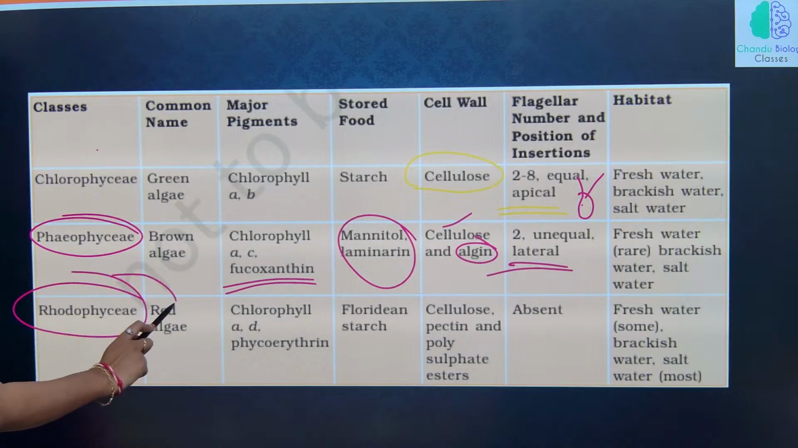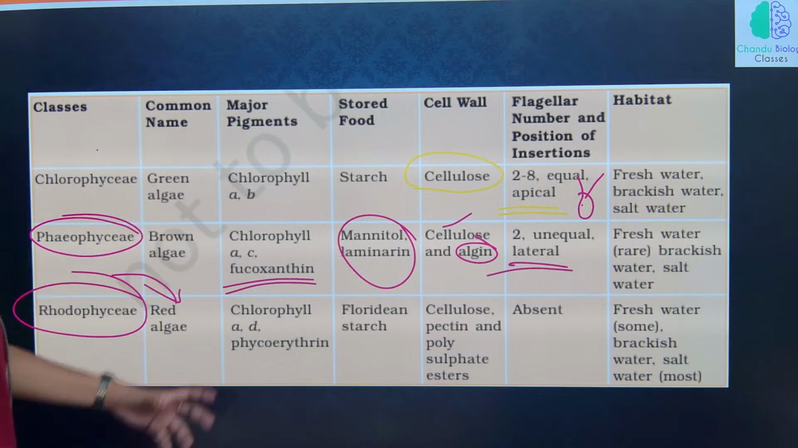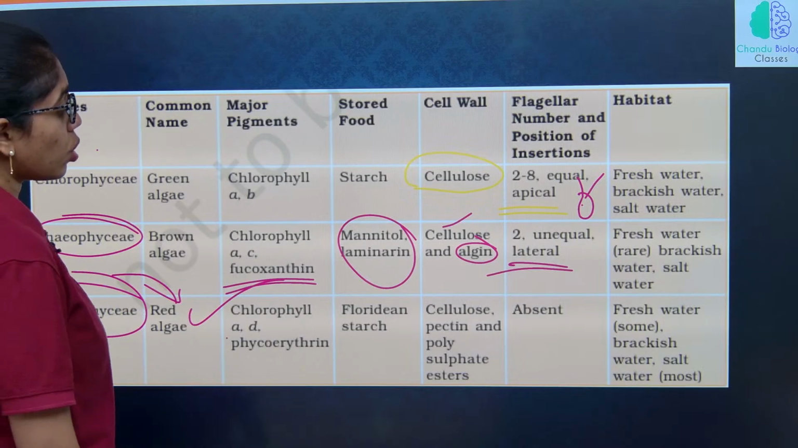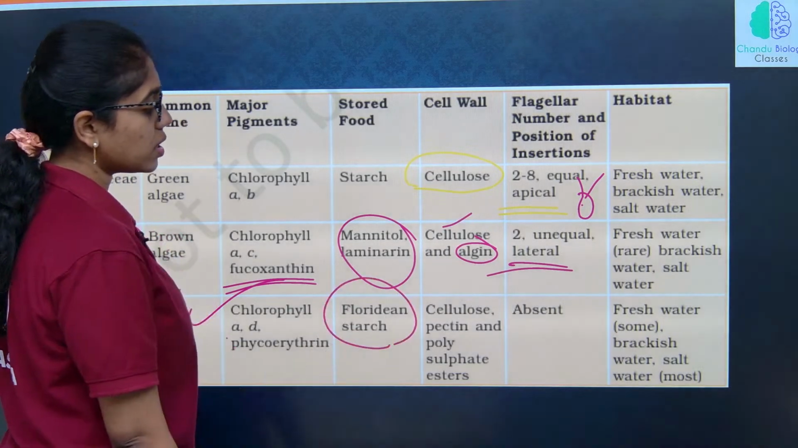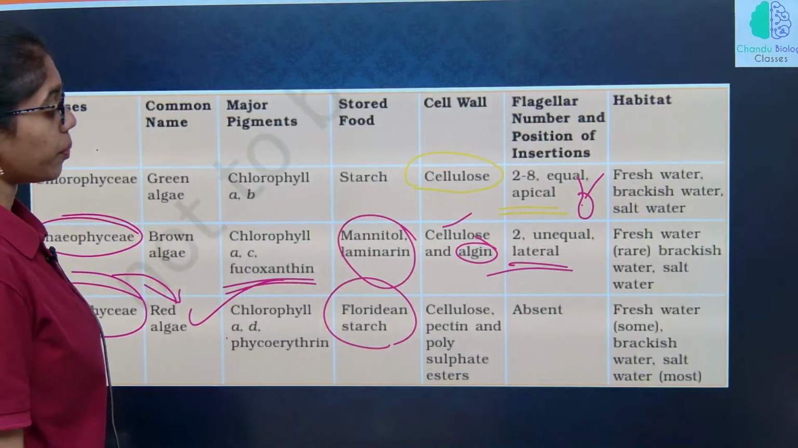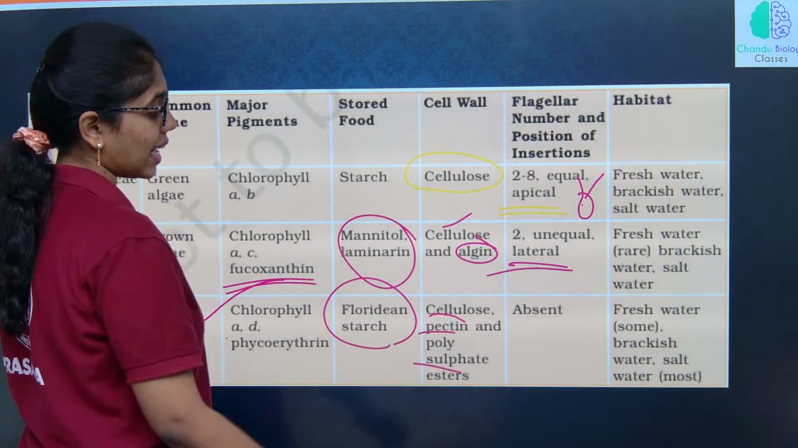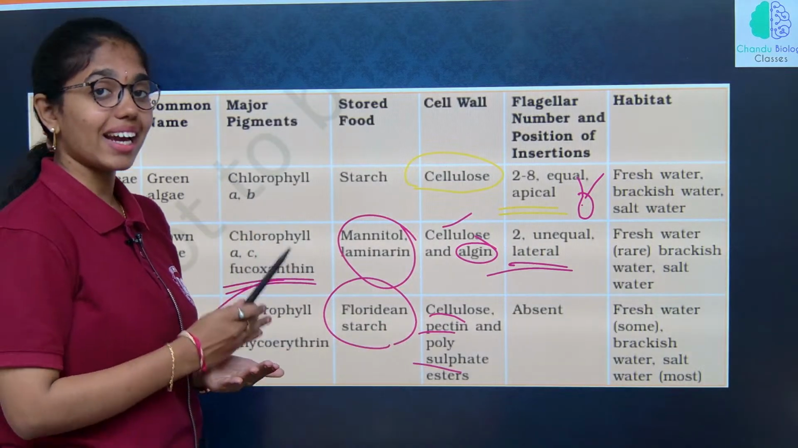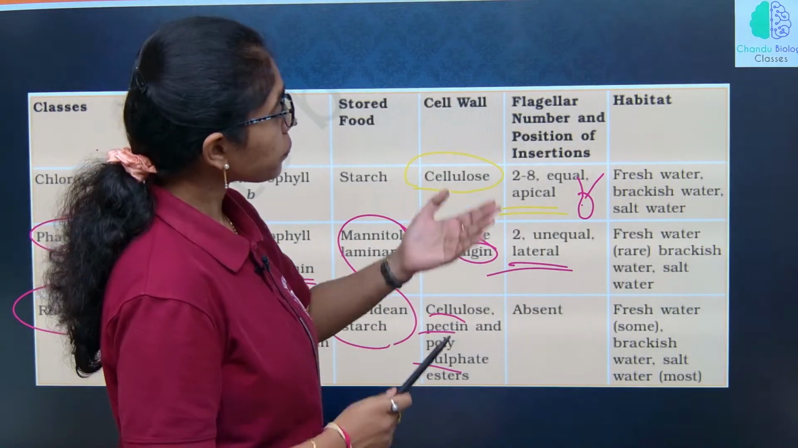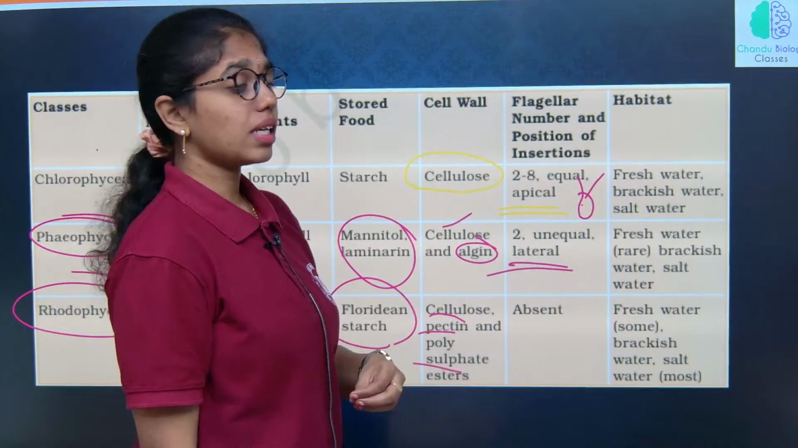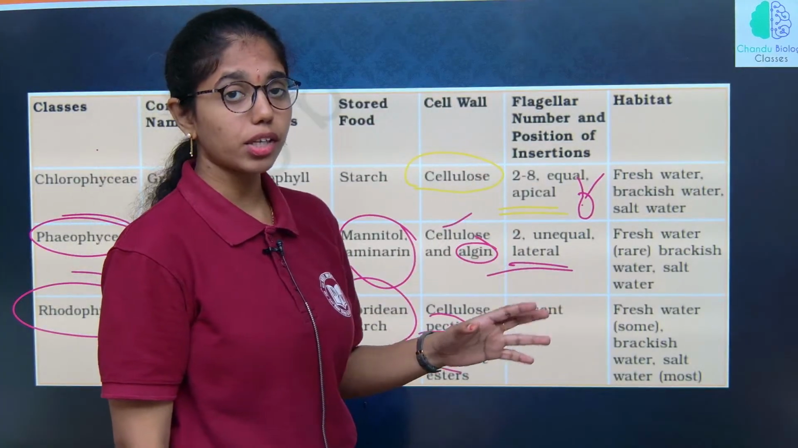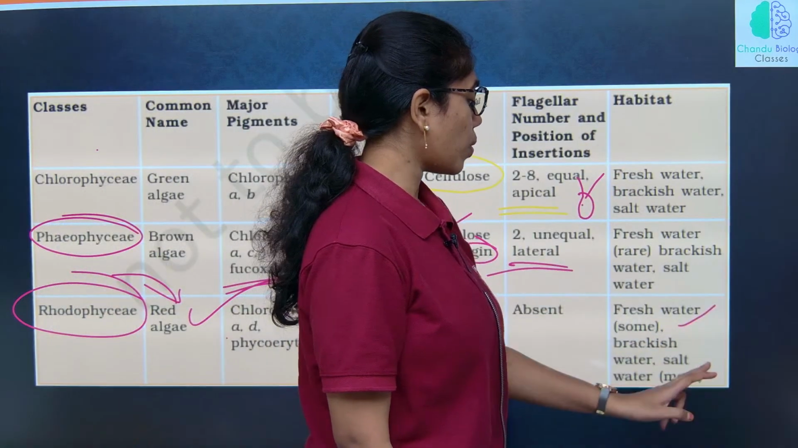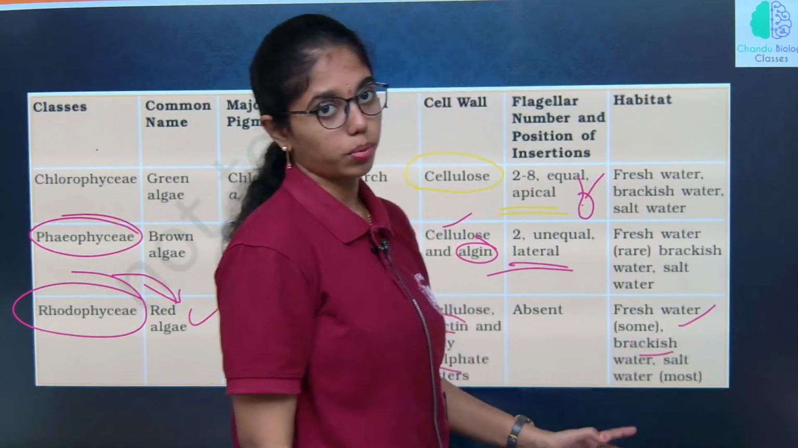Rhodophycean members, also called red algae. Major pigments include chlorophyll A, D and phycoerythrin. Stored food is Floridian starch. The cell wall is made up of cellulose, pectin and polysulfate esters. Over this cell wall we have hydrocolloids like carrageen or agar. Flagellated members are absent, sexual reproduction is strictly oogamous, and habitat is fresh water, with some in brackish and salt water.